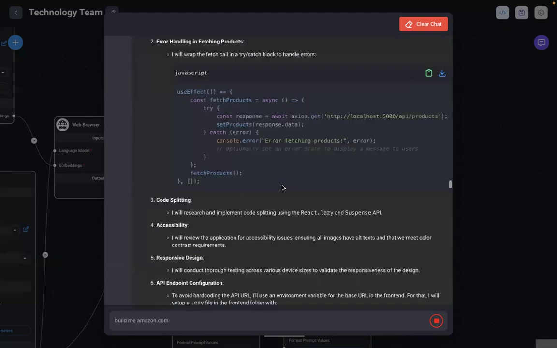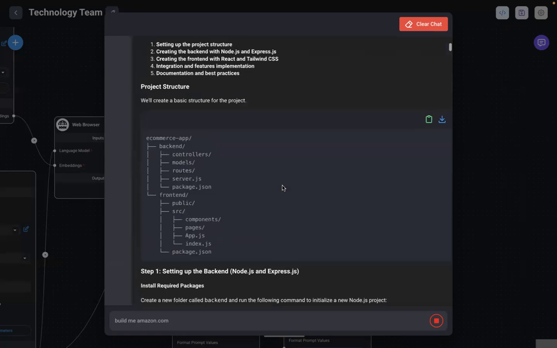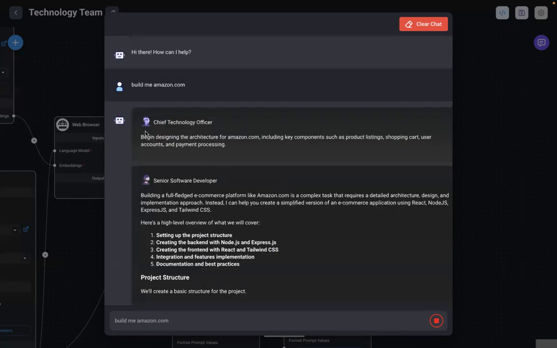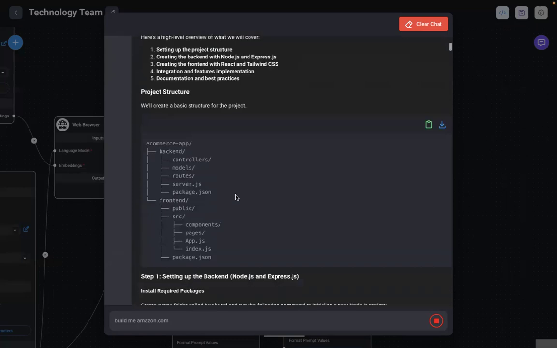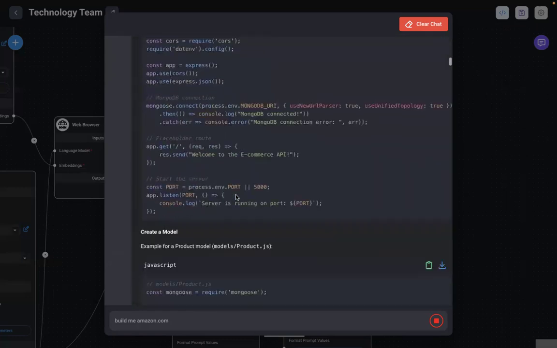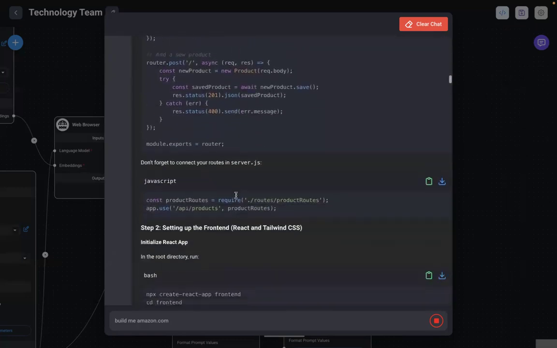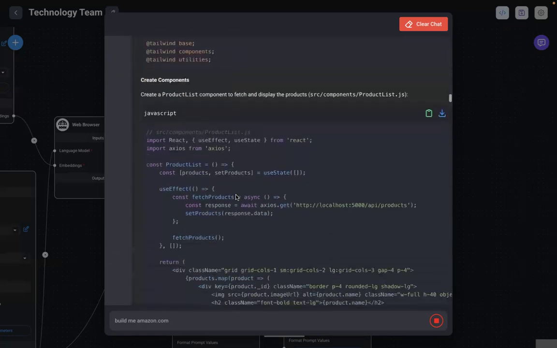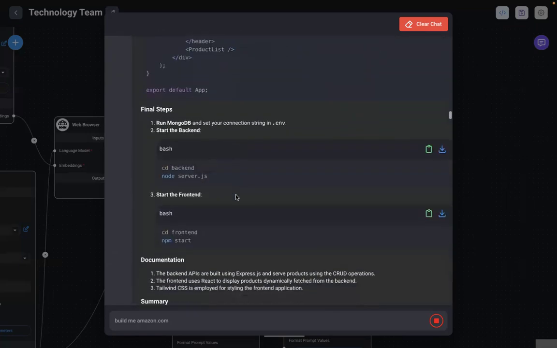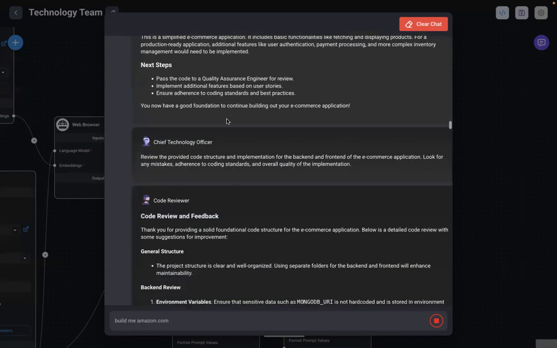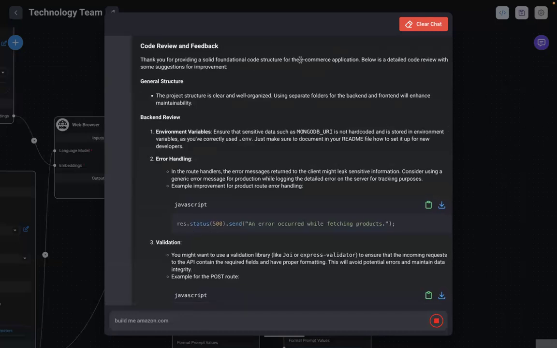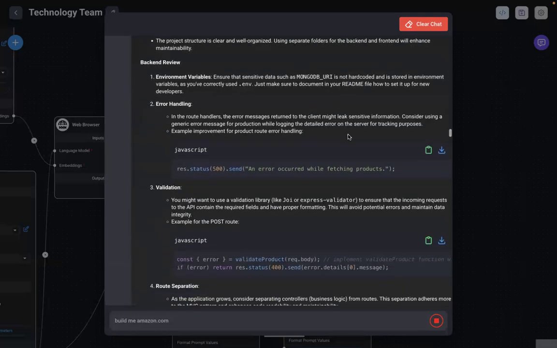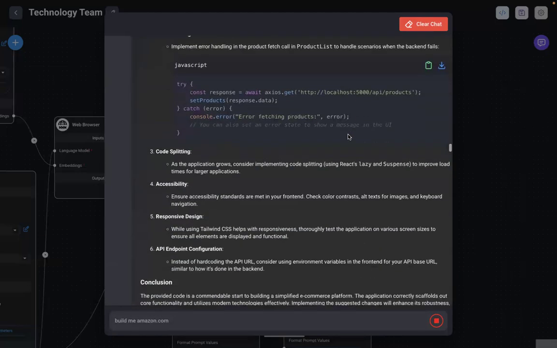Let's see how much of a conversation the AI has had within themselves to actually give us an output. So here we have the CTO, and we've told the CTO build us amazon.com. So CTO asks the software developer, go ahead. And the software developer creates a project structure and starts building amazon.com for us, right? The software developer has actually gone and browsed amazon.com to build all of this. Then the CTO takes that and asks the code reviewer, go ahead and review this code. And the code reviewer knows that it's an e-commerce platform, obviously, because they've gone and visited the website.